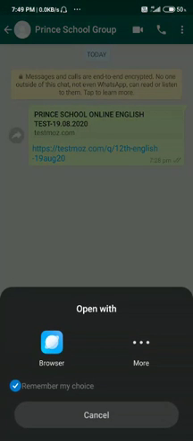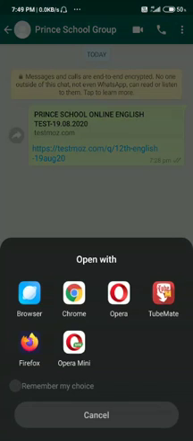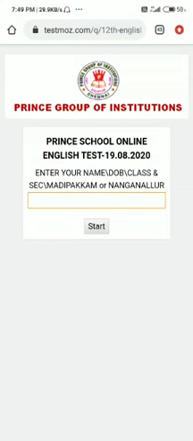If I click that link, it will be asking for my options. It is better to give Chrome, or it's up to you. Either you can give a browser or anything else. I'm just going to give Chrome. We need to wait for a few minutes and the page will come like this.